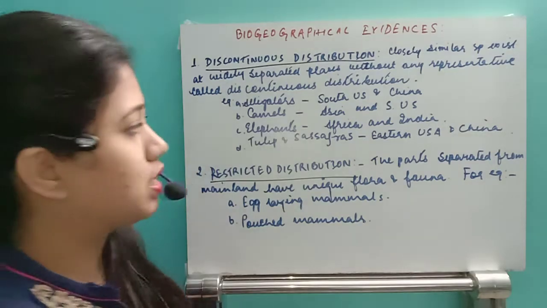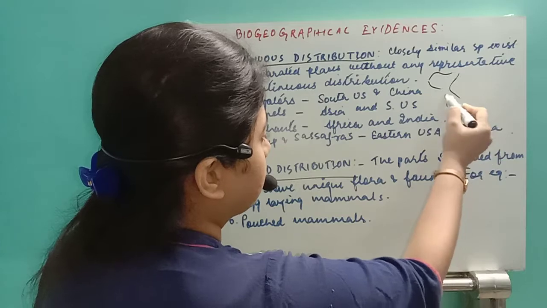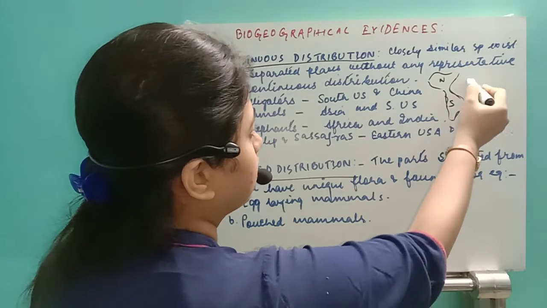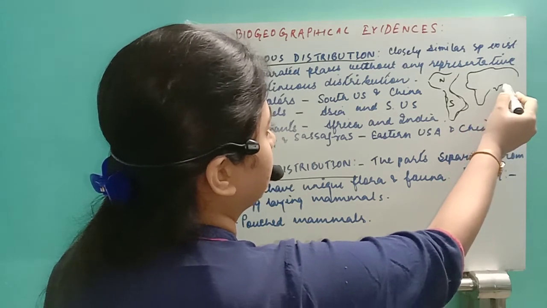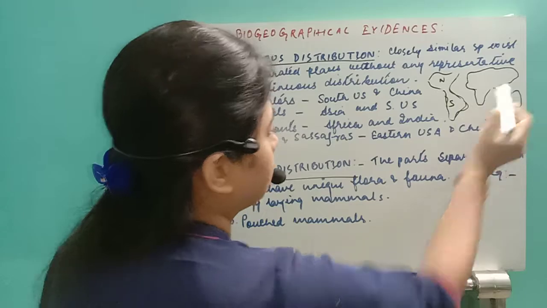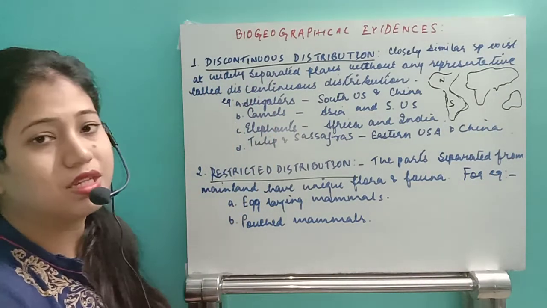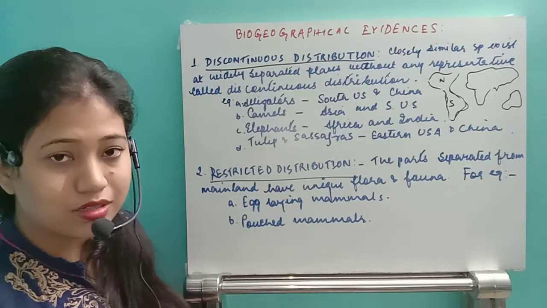If I can give you an example, suppose here we have North and South USA, and here we have Asia and Europe, here we have Africa, here we have India, and this is Australia. So this is the world map. In the world map we can see different animals, different plants, and they are widely separated.